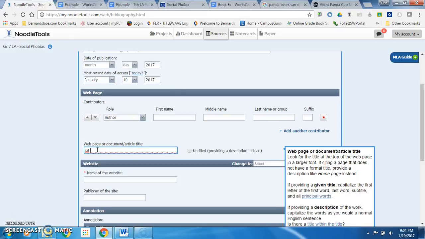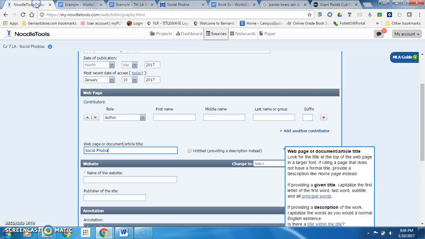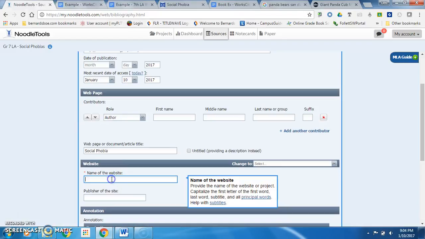Social phobia. Okay. The next field is the name of the website. I look back here, and the website name for mine was Teens Health. So I will fill in Teens Health for the name of the website.